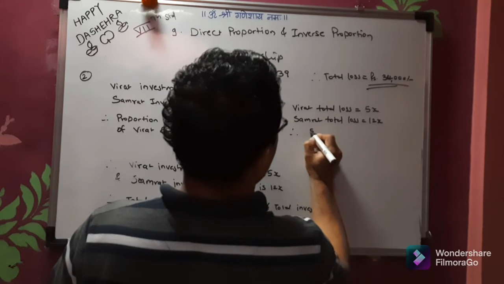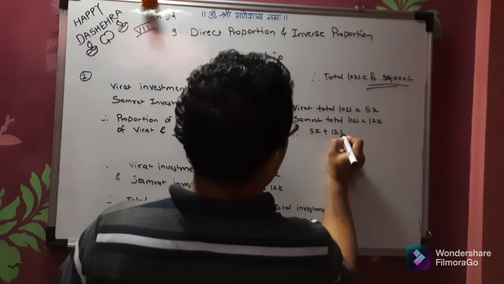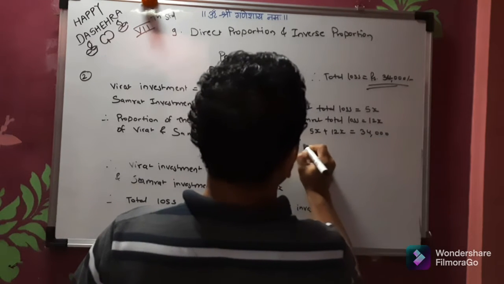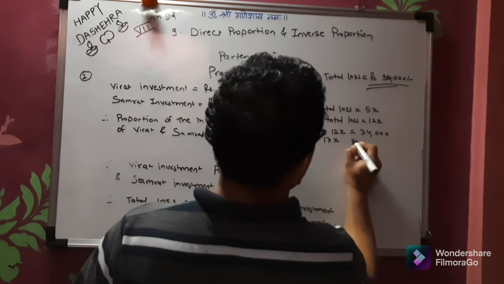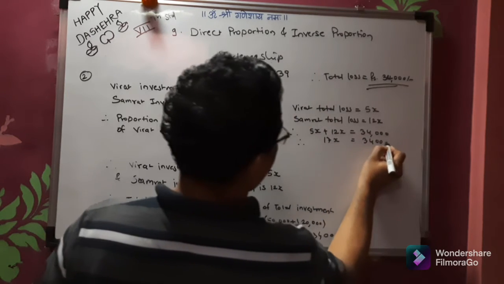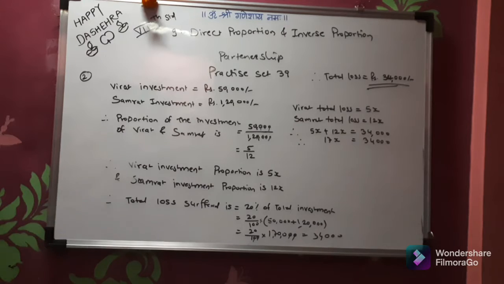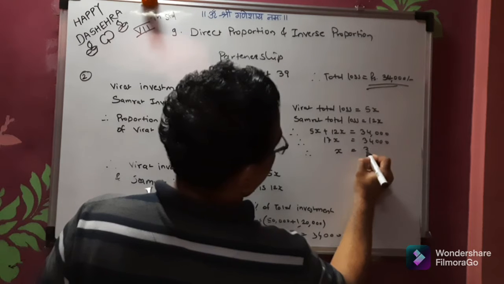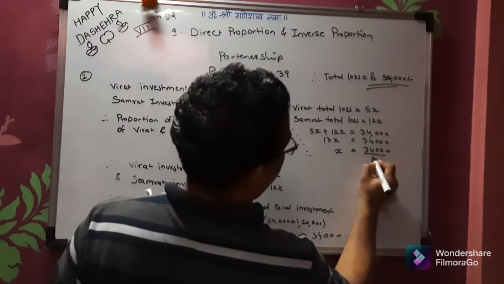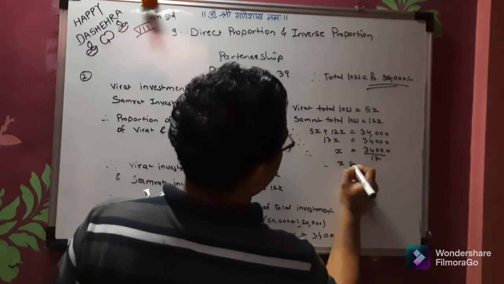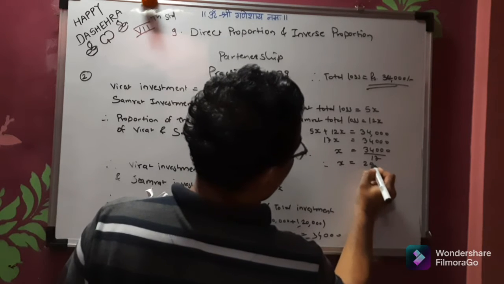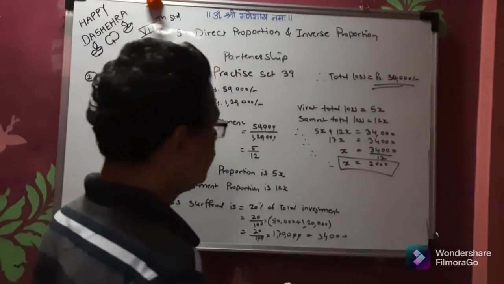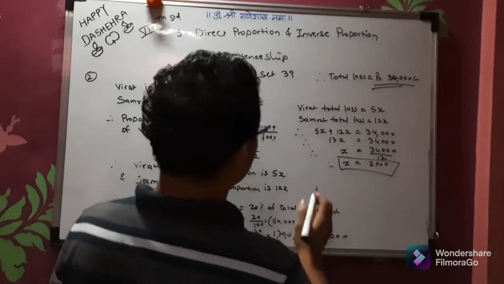So 5x plus 12x is equal to 34,000. So this is say 17x is equal to 34,000. So x is equal to 34,000 divided by 17. So 17 into 2 is 34, so x is equal to 2,000. This is the value of x.